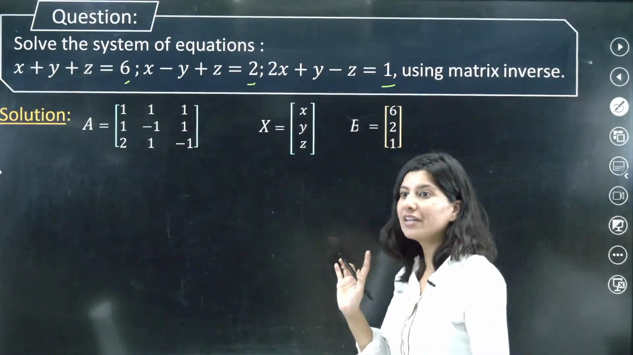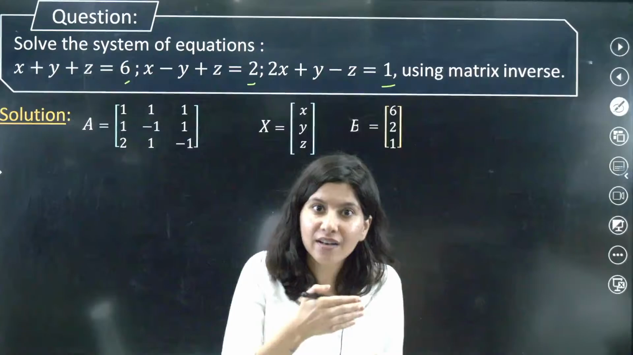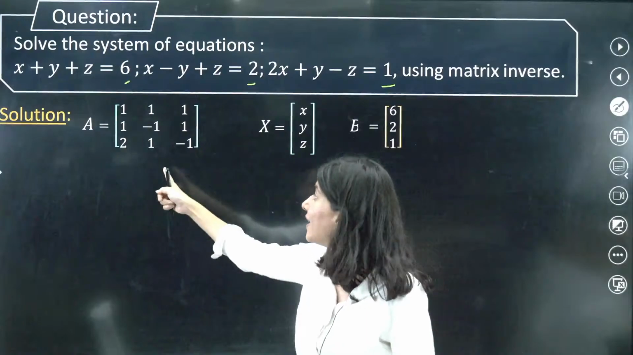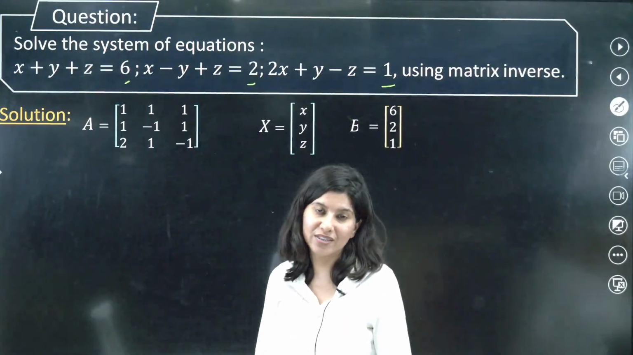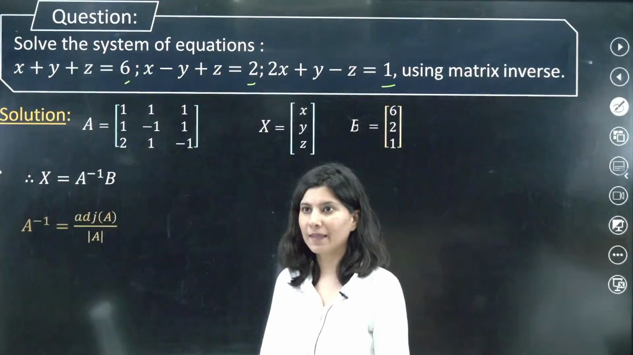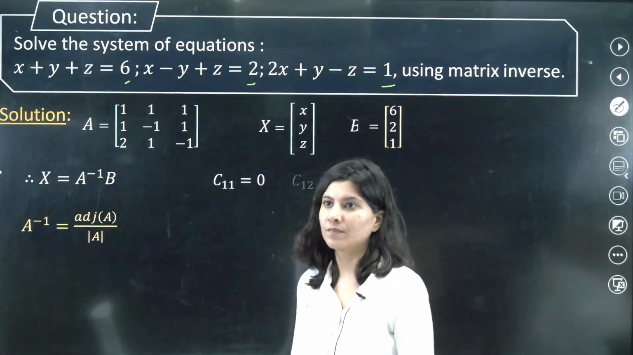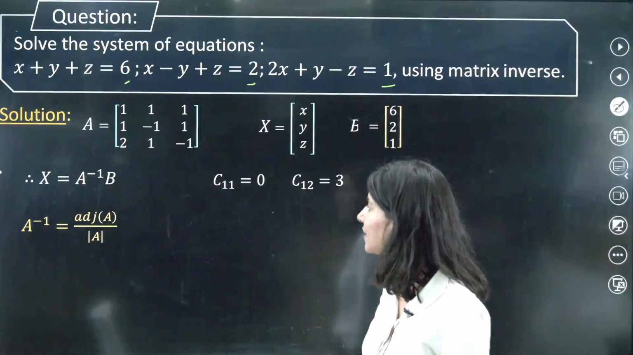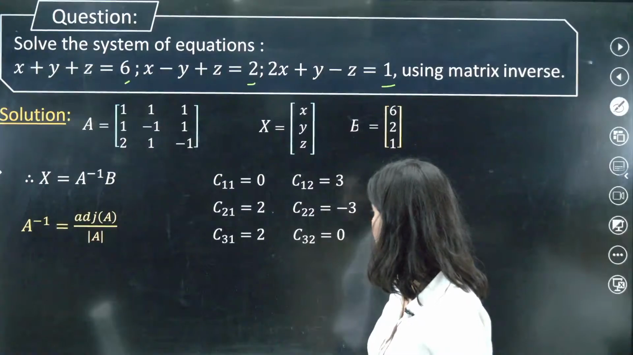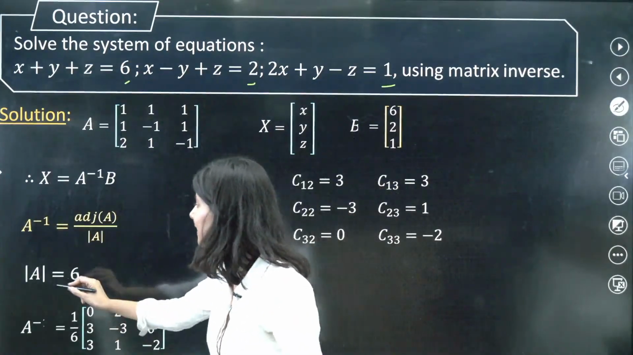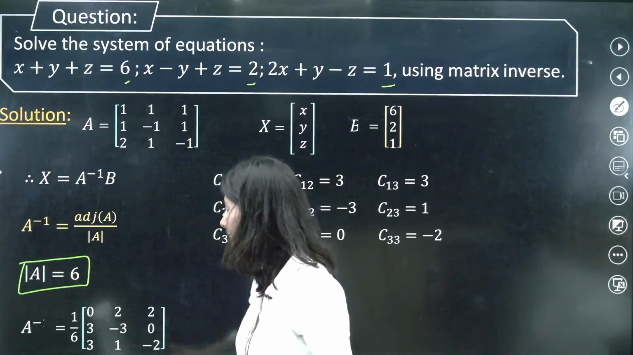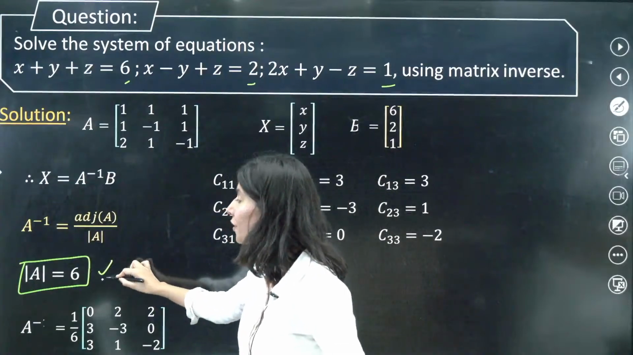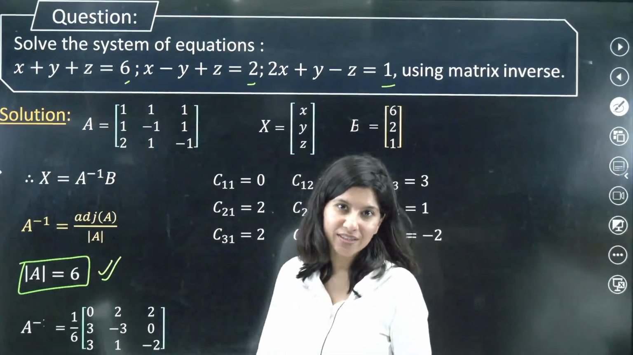What is the very first thing? Let us understand whether they have a unique solution, no solution or infinite solution. How do we do that? By figuring out the determinant of this matrix. So let us calculate the determinant. Determinant of A is coming out as non-zero, which is 6. What does that mean? That it will have a unique solution.